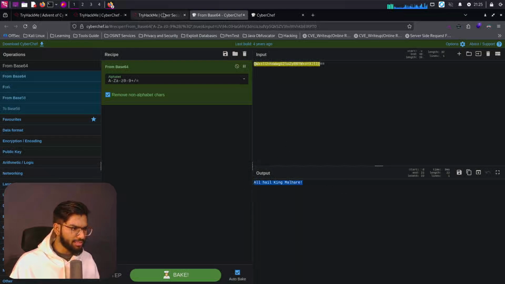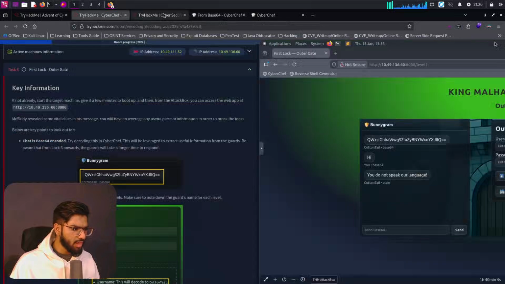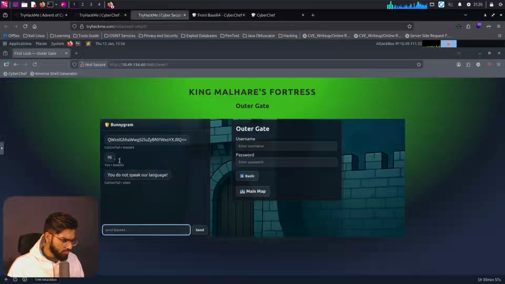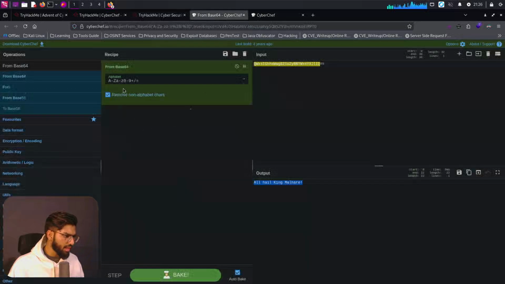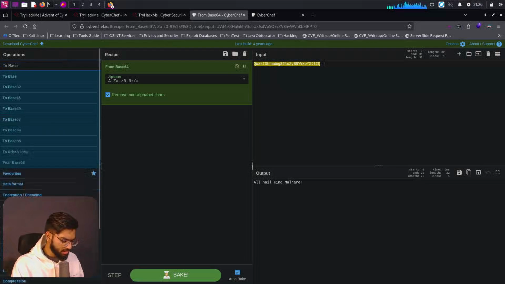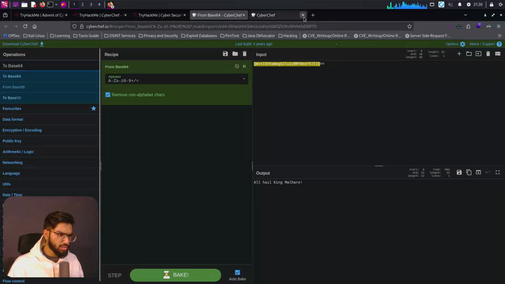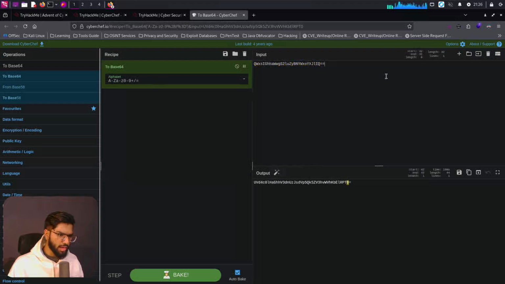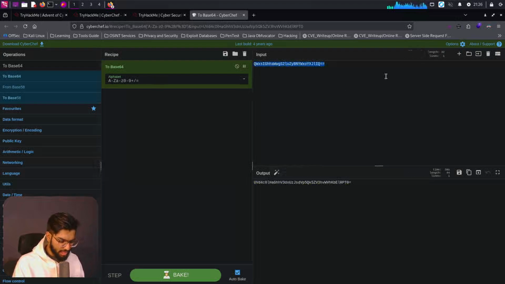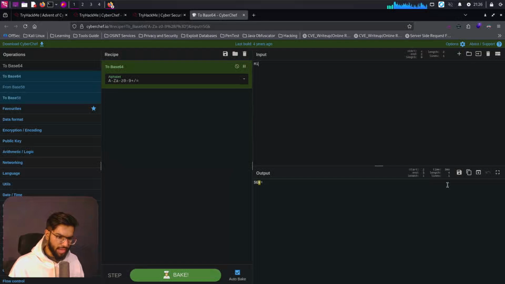Okay, that's strange. I thought we'd get some content there. Saying hi, it just says you don't speak our language. Then that means let's do something else here. Let's change this from base 64 to 2 base 64. I'll close this tab there, then drag it and drop it back here to base 64 again. And this time I will say hi here. I want to see what's exactly happening in that page.